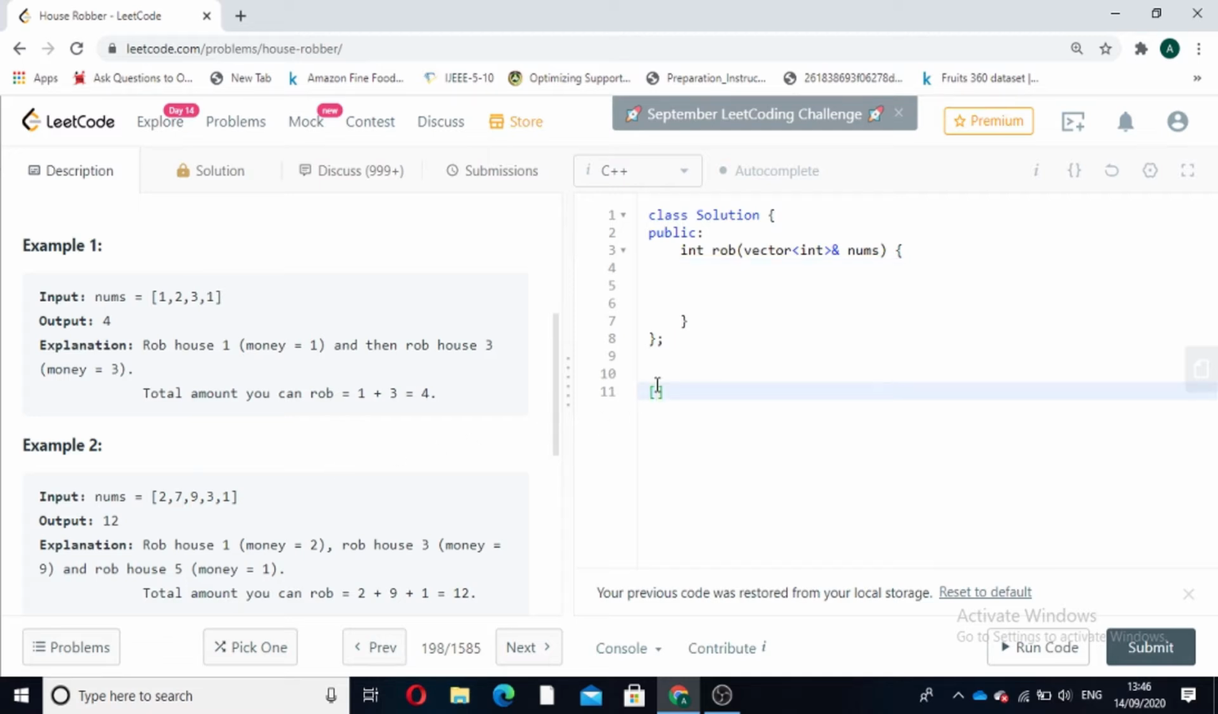Take this example: 1, 2, 4, 1, 1, 100. If we follow the approach of taking the even index sum and the odd index sum, the sum of odd-based indexes will be 2 plus 1 plus 100... actually 1 plus 4 plus 1, that will be 6, and the even-based indexes will be 2 plus 1 plus 100, that will be 103. As per our approach, we will return 103, but 103 is not the right answer. The right answer is 1 plus 4 plus 100, that is 105.